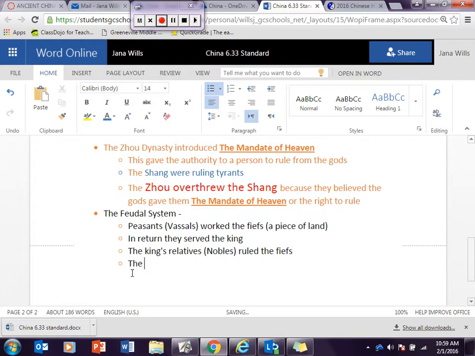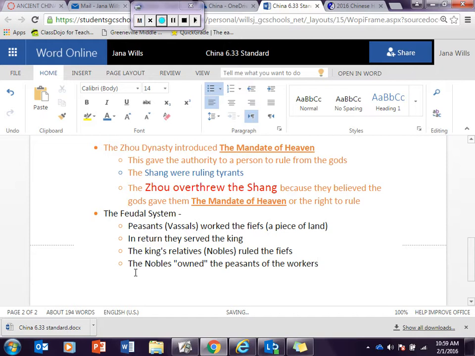The nobles had something. Look at my notes here. What they own. No, the king owned the land. There you go. They owned the peasants. Wait, so the nobles own the peasants, but the king got the money?